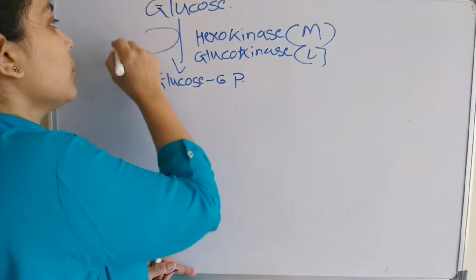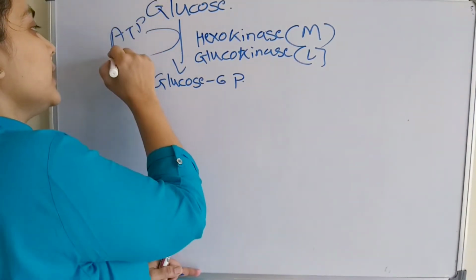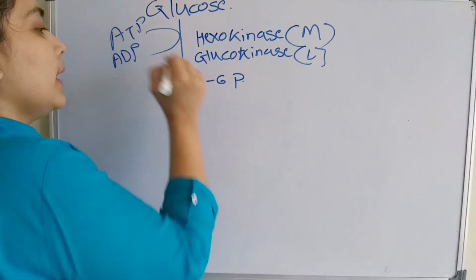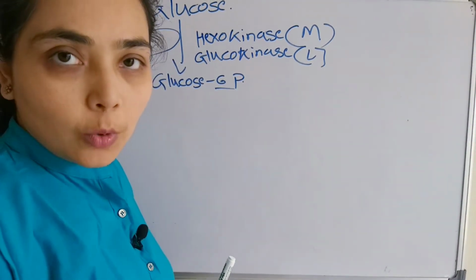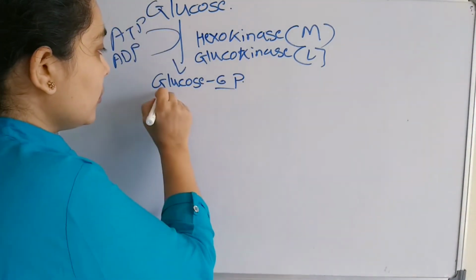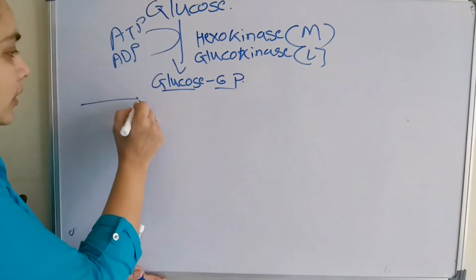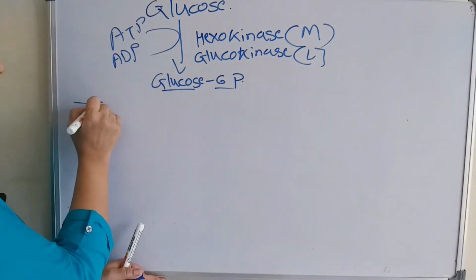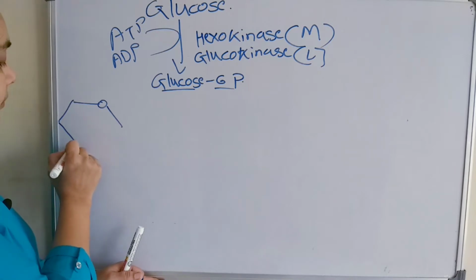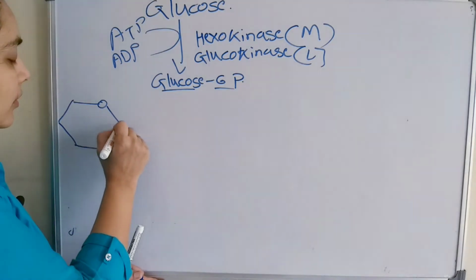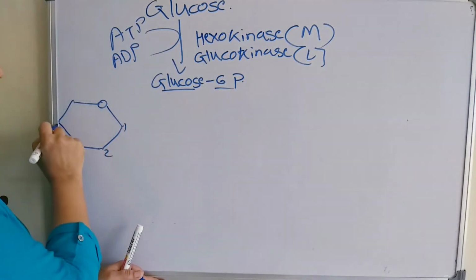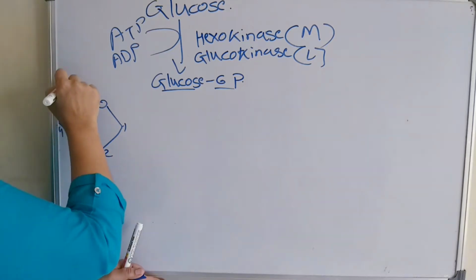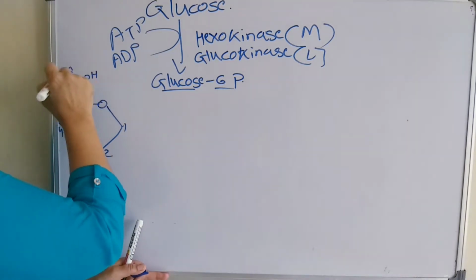One phosphate group will attach at the 6th position of glucose. We know that glucose is like a ring structure. So this is first, second, third, fourth, fifth, and this is the 6th carbon.